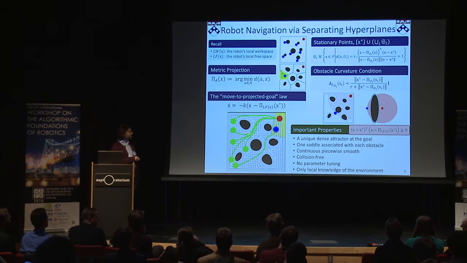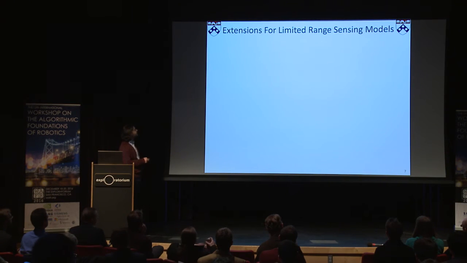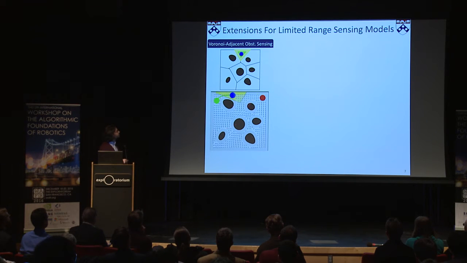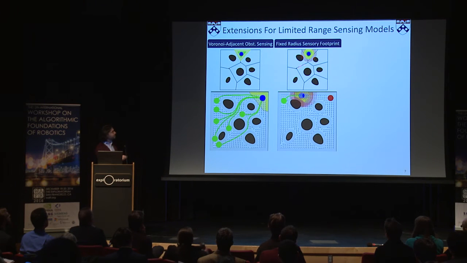It doesn't require any parameter tuning, and it only requires local knowledge of the environment. And what I mean by local knowledge of the environment is that the robot only needs to locate those obstacles whose Voronoi cells are adjacent to the robot's local workspace, and this is generally referred to as the Voronoi adjacent sensing. And we show in our paper that this construction can be easily extended to a more practical sensory model.